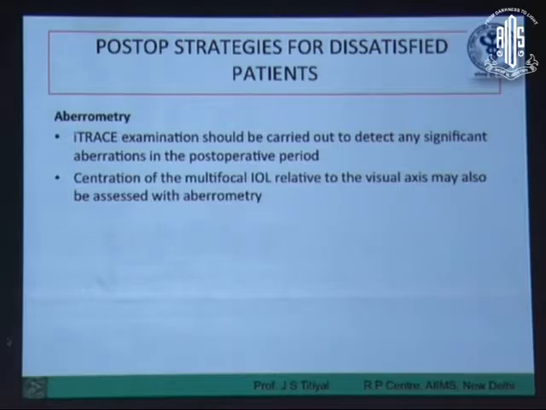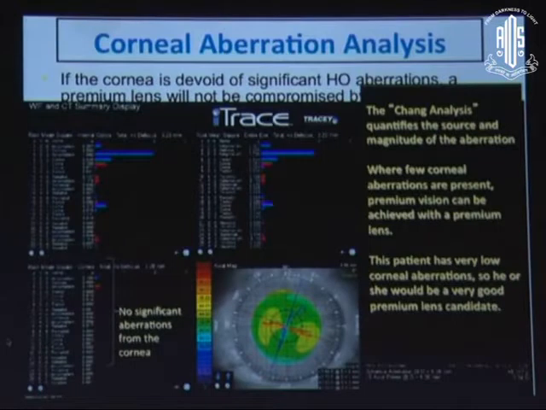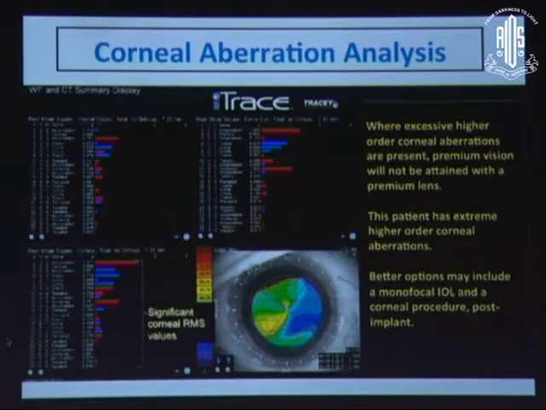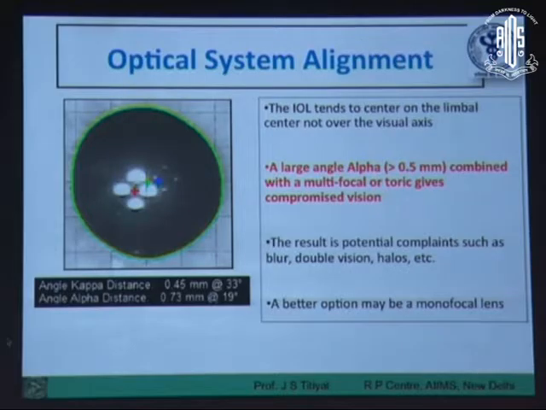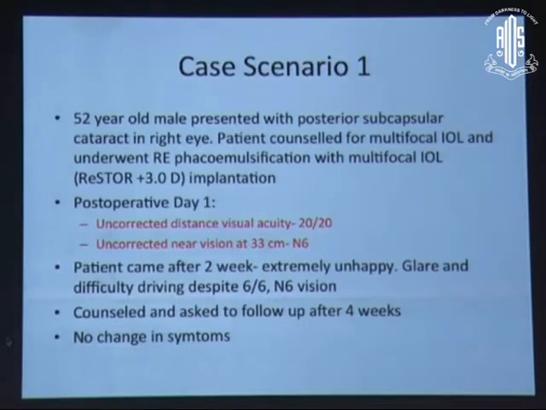Aberrometry assessment in multifocal IOL or post-IOL patients is best done with ray tracing technology, that is iTrace, which we have. Other methods of aberration profile judgment are okay pre-operatively, but post-op, the ray tracing method is the best one to assess. Hartmann-Shack is another tool which can give you an aberration profile, but it doesn't hold really true for pseudophakic patients. The iTrace gives you various profiles like this one, where both cornea and internal optics can be judged, and you can decide on angle alpha and angle kappa pre-op, and decide on the suitability for a patient.